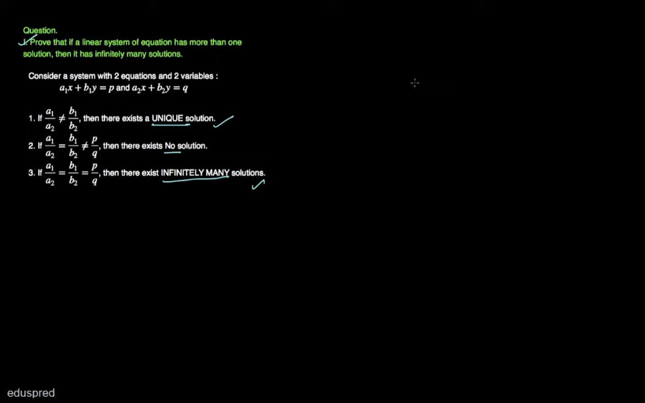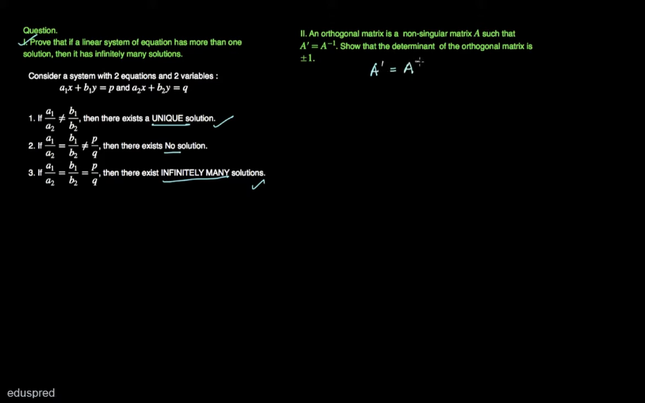Now moving on to the second part of the question, which says that an orthogonal matrix is a non-singular matrix such that A prime is equal to A inverse. So this is the definition of the orthogonal matrix. So let's start with this only, that is A prime is equal to A inverse.